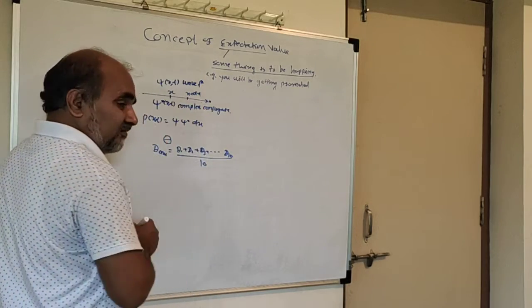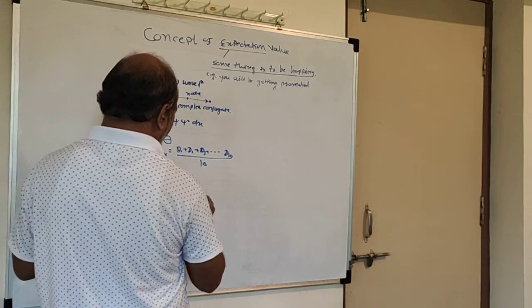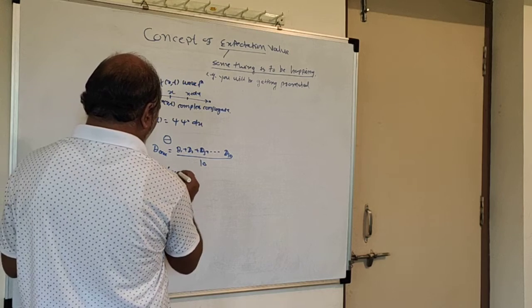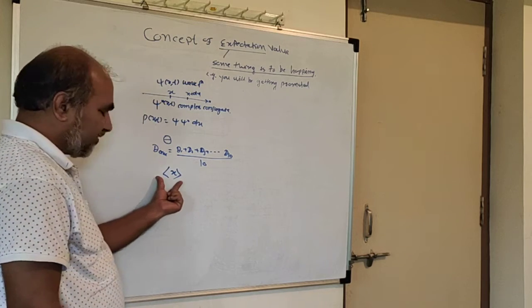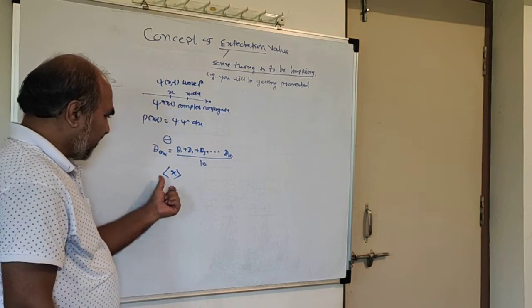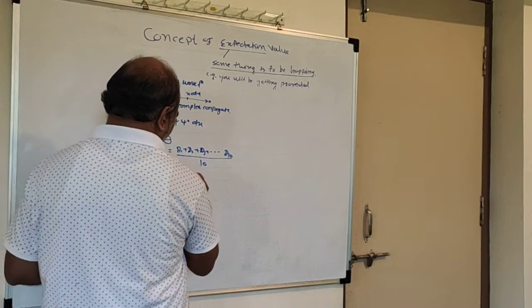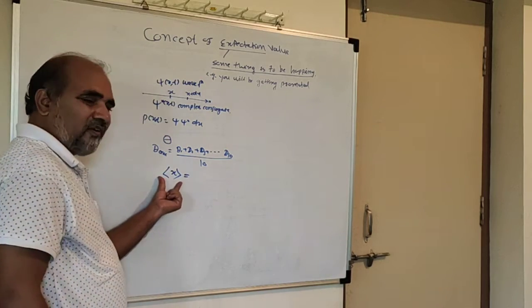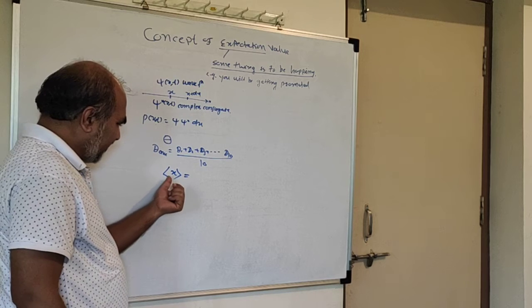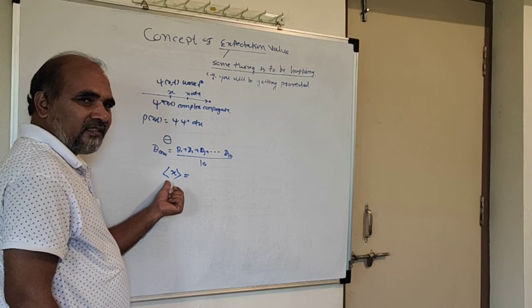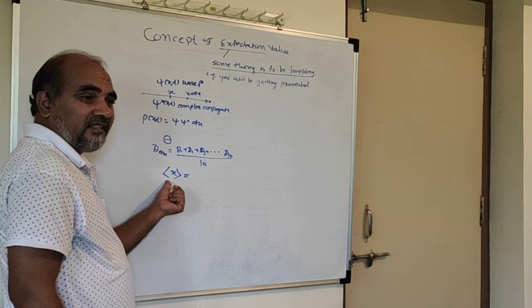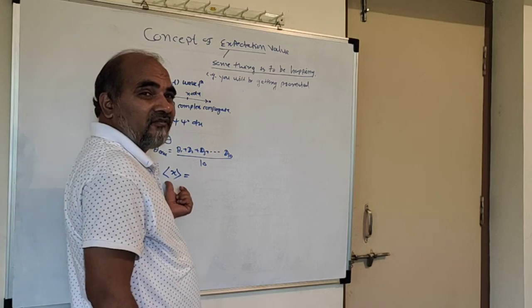Therefore the expected value of x in quantum mechanics is represented symbolically by a bracket. We write the bracket x, but read it as expectation value of x.